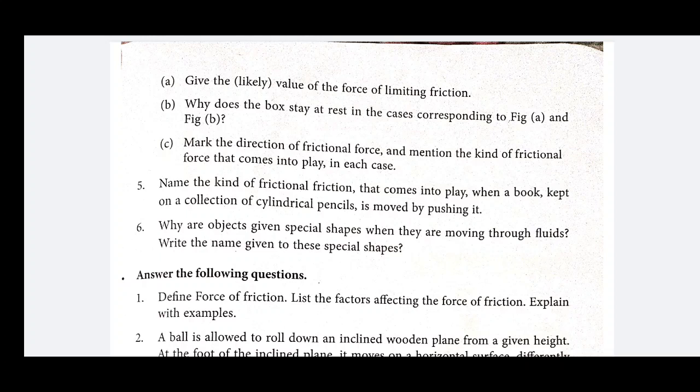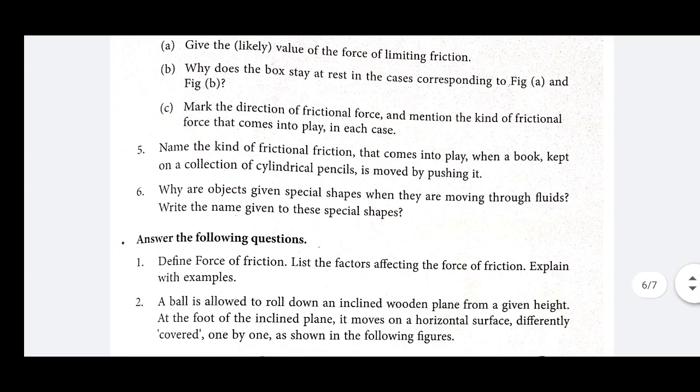Now next, why are objects given a special shape when they are moving through a fluid? Write the name of this special shape. This is a very important question. You know, whenever an object has to move in a fluid, the fluid also exerts friction, which is known as fluid friction.